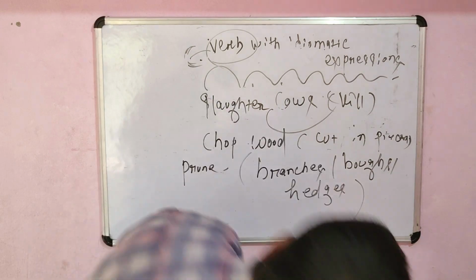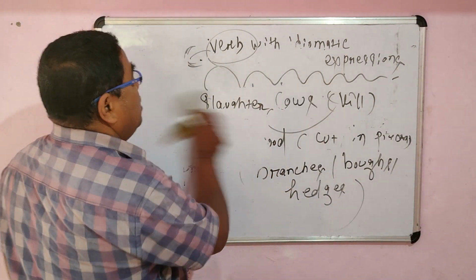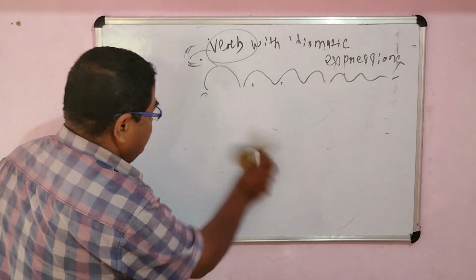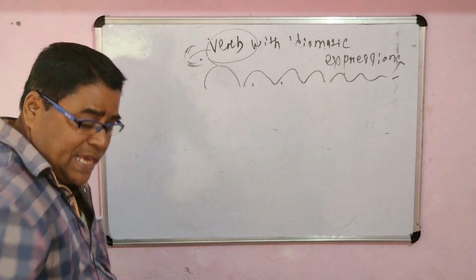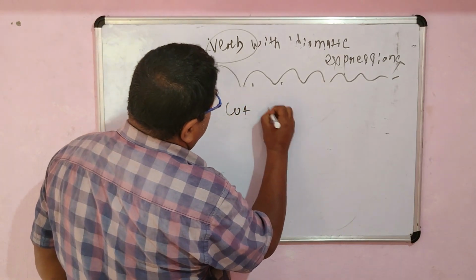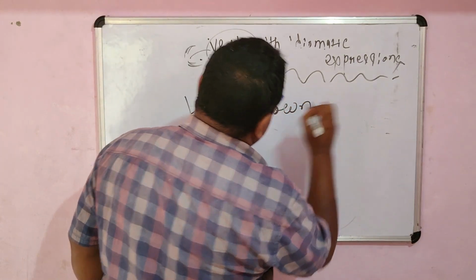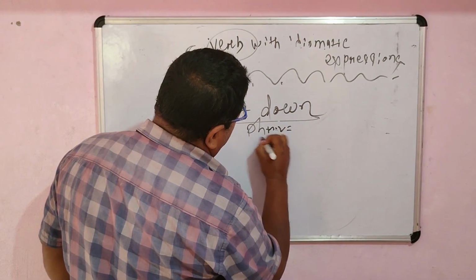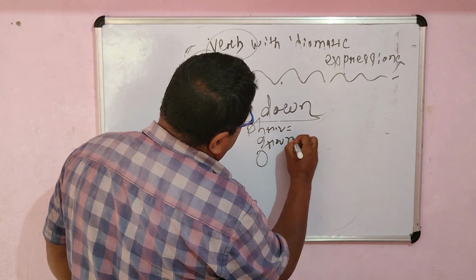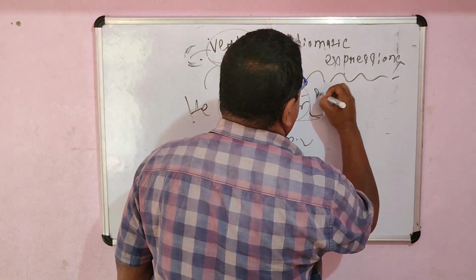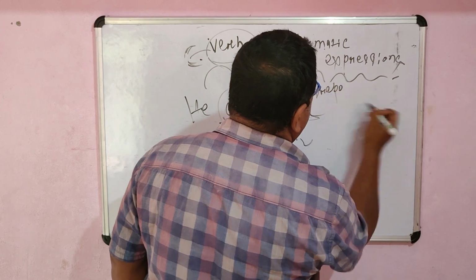Another very interesting use is cut down. If I say, he cut down, remember, this cut down is the phrasal verb, or group verb. Here, cut is the verb, and down is either a preposition or a particle.